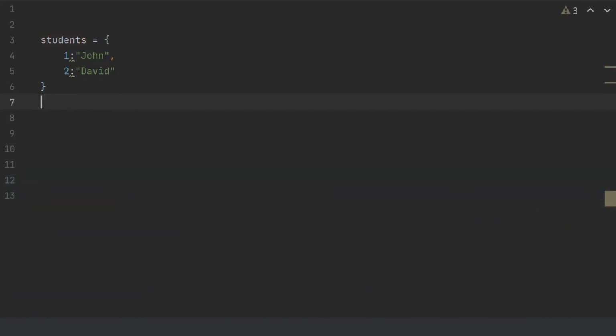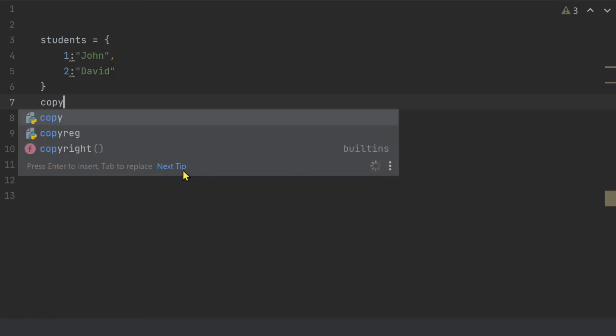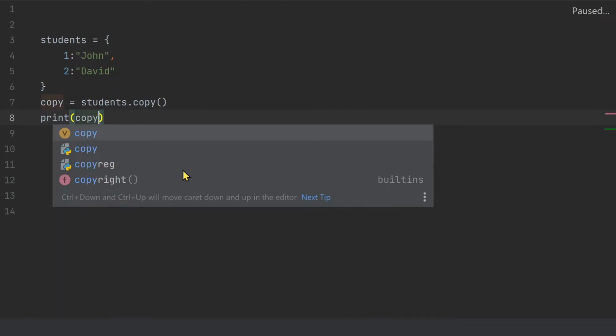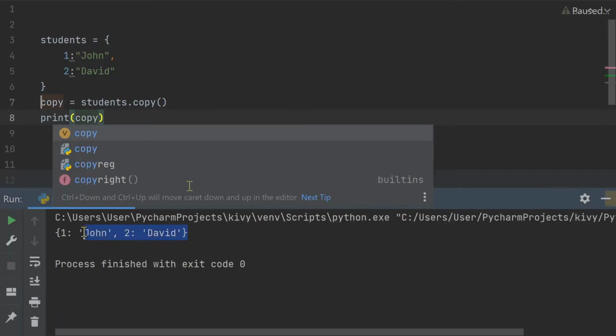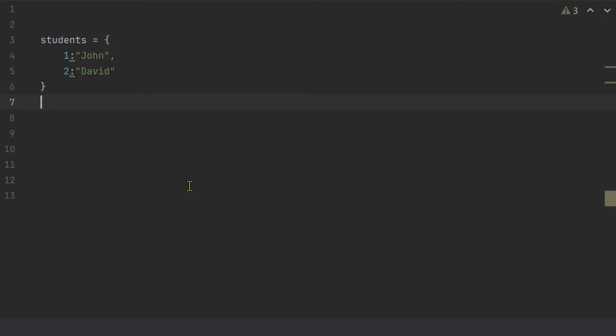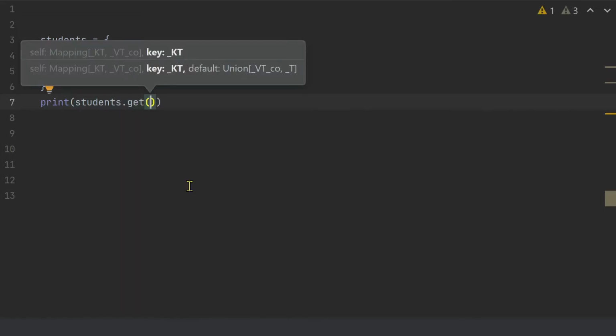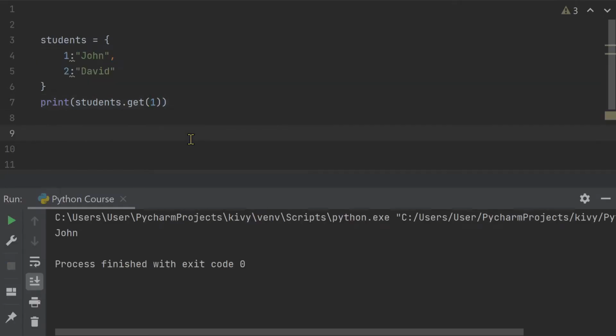The next function is the copy function, which will copy my dictionary. Let's say I've declared a variable called copy, and then I will assign to it students.copy. And if I print copy, I should get a copy of my dictionary. Earlier in this video, I showed you the get function, which is print students.get, and inside those parentheses, you will mention the key. Let's say 1, and I should get John.